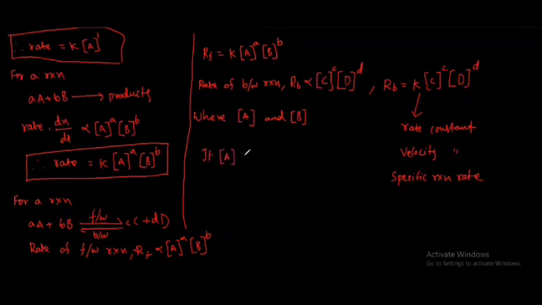If the concentration of A equals the concentration of B equals 1 mole per liter, then R is equal to K. The concentration of A is 1, the concentration of B is 1, so RF is equal to K into 1 into 1, which is K. Therefore, the rate constant K of a reaction is equal to the rate of the reaction when the molar concentration of each reactant is unity. This is the law of mass action.